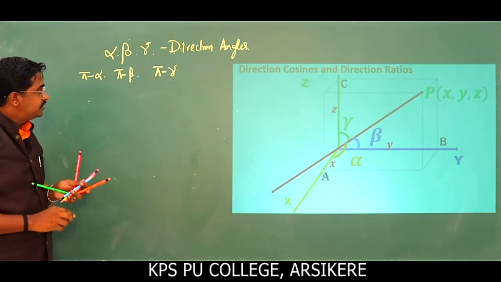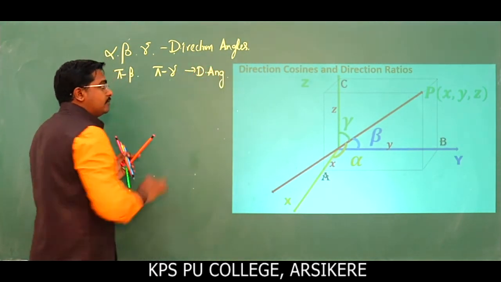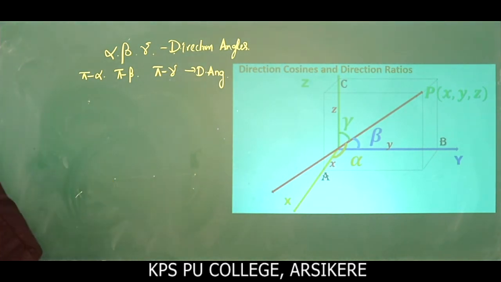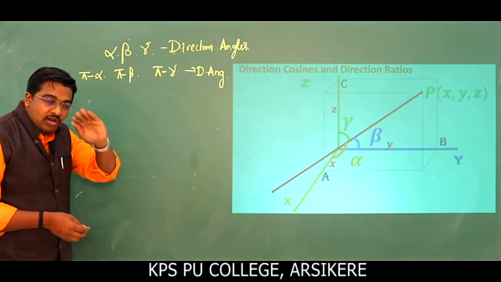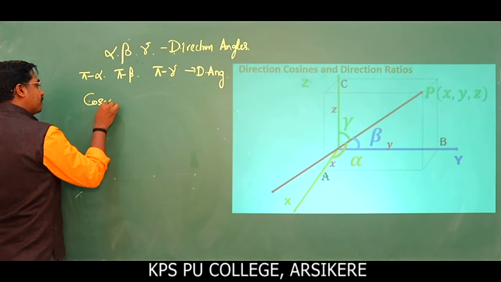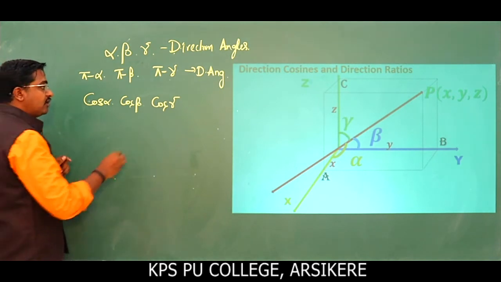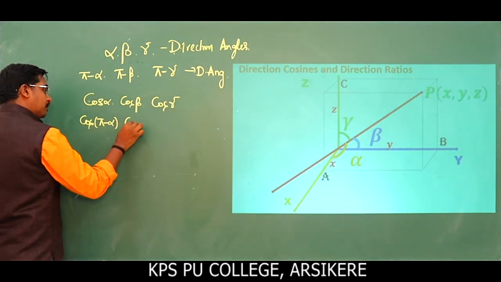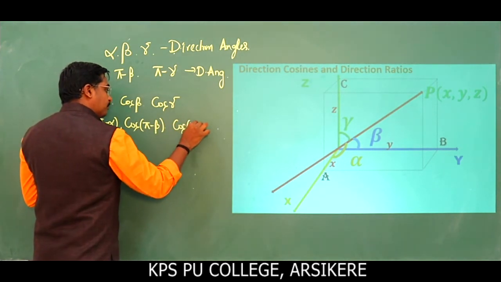These two are called direction angles. Understood? This is very important. Then if we apply the cos, the values of the cosines of these angles become direction cosines. So this becomes cos alpha, cos beta and cos gamma, and similarly for the other set, cos of pi minus alpha, cos of pi minus beta and cos of pi minus gamma.